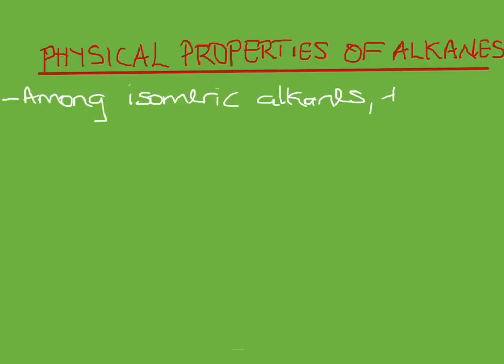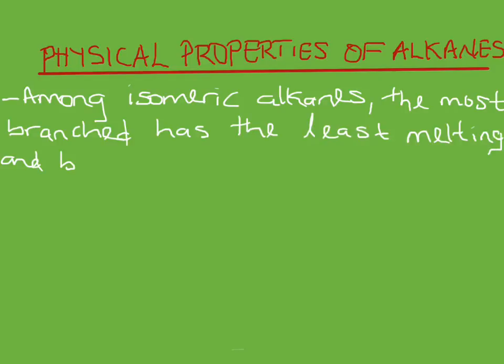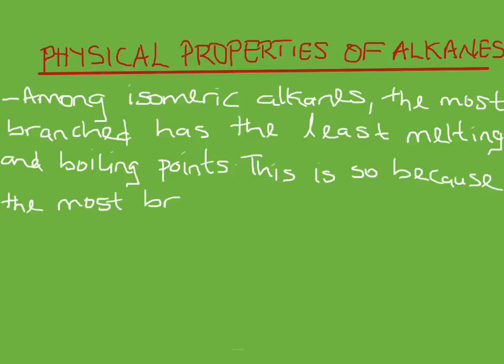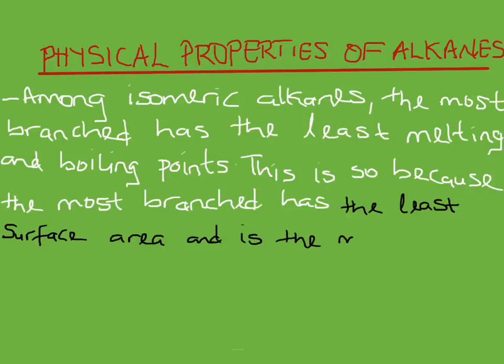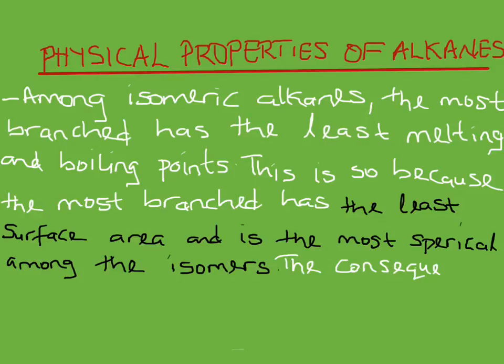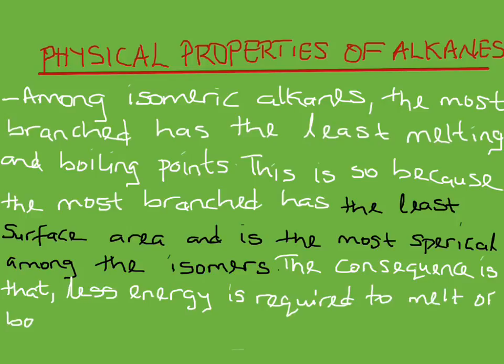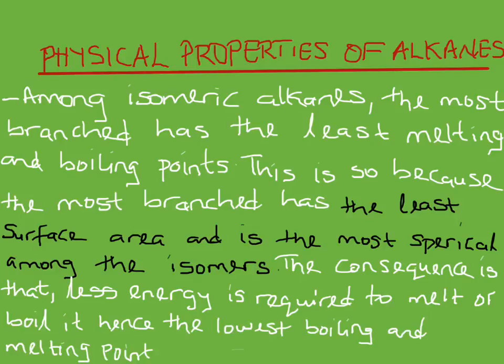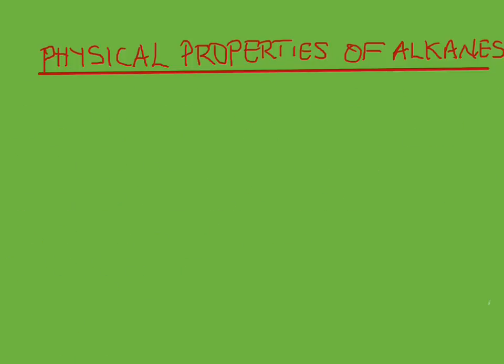Among isomeric alkanes, that is among the isomers, the most branched isomer has the lowest melting and boiling point. This is so because the most branched has the least surface area and is the most spherical among the isomers. The consequence is that less energy is required to melt or boil it, hence the lowest boiling and melting point of the most branched isomer.